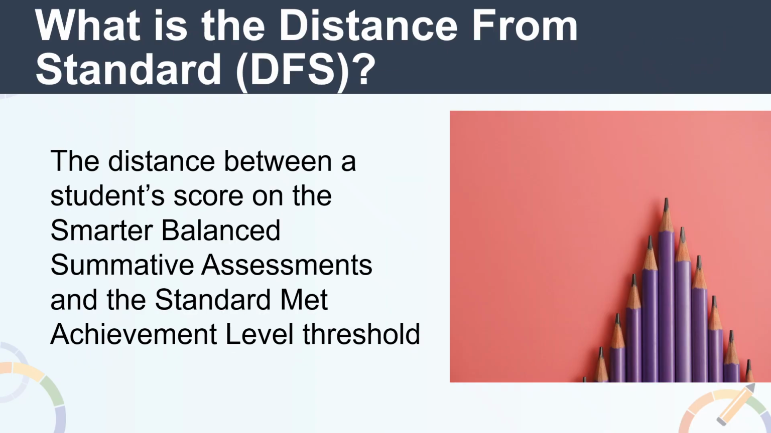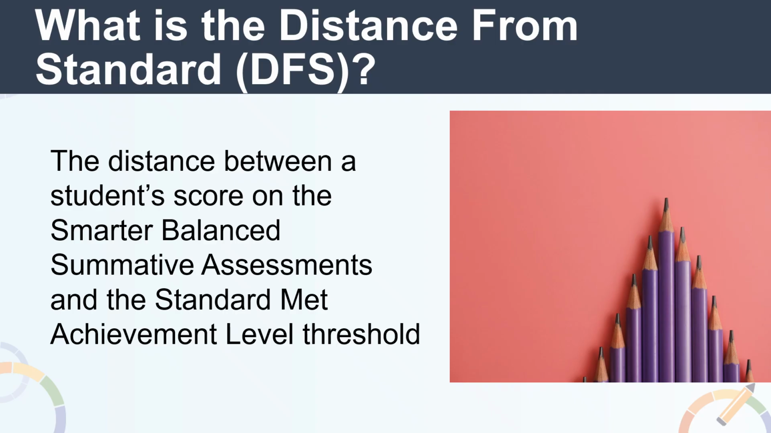I just mentioned distance from standard in the past few slides, but let's back up a little and find out what is the distance from standard, or DFS. The DFS is used to determine the status for ELA and math. It is the distance between a student's score on the Smarter Balanced Summative Assessments and the threshold for the standard met achievement level. In other words, it is the distance between the student score and the lowest threshold scale score for level 3.